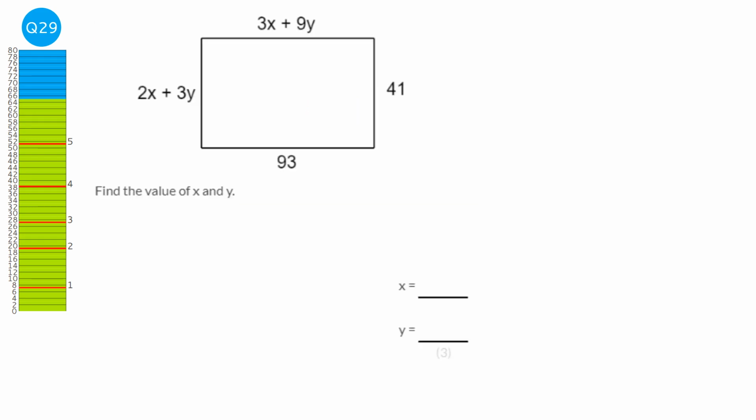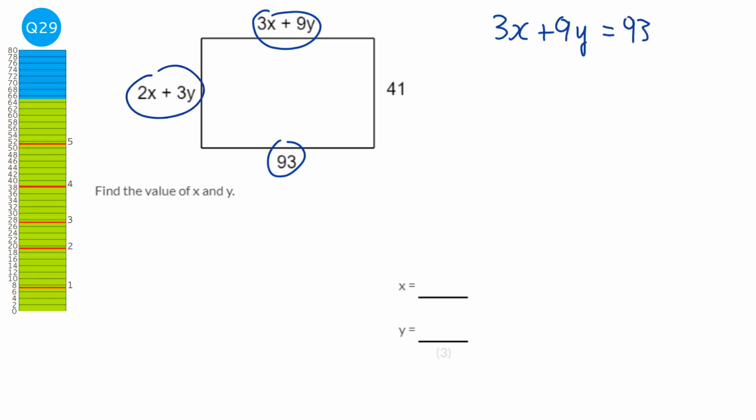Something we know about rectangles is opposite sides are equal. So these two will be equal, and these two will be equal. And you notice now that we've got simultaneous equations.